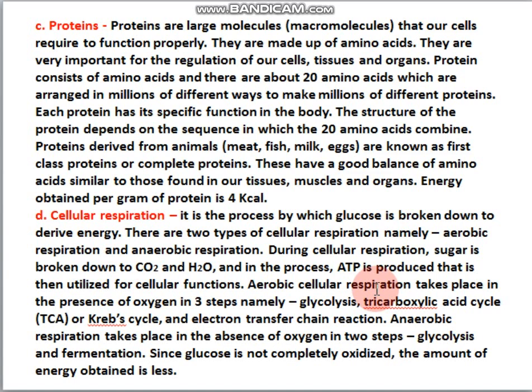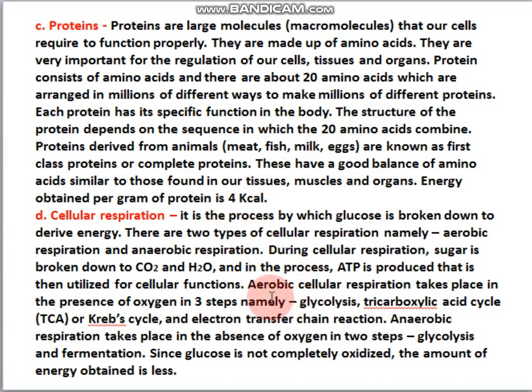We know that proteins are also macromolecules, large molecules that our body needs in sufficient quantities. Okay. So we can write down something about what the structure of protein is, and how many amino acids are required for making protein. Okay, and what functions and from where we get our protein.